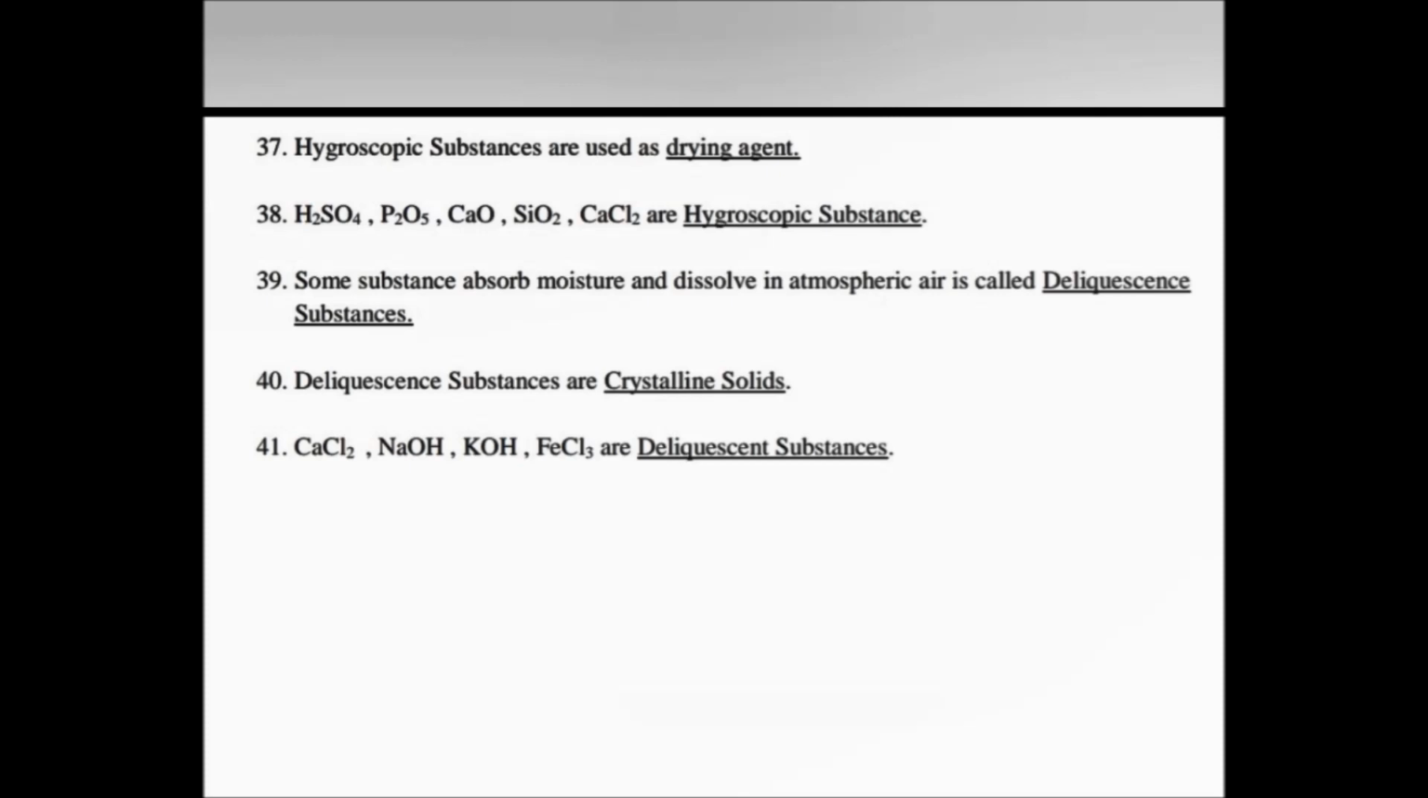Some substances absorb moisture and dissolve in atmospheric air; they are called deliquescent substances. Deliquescent substances are crystalline solids. CaCl2, NaOH, KOH, FeCl3 are examples of deliquescent substances.